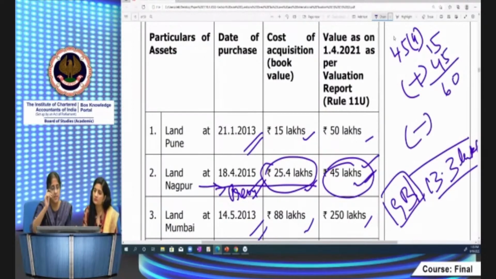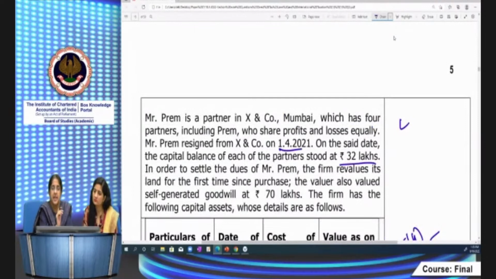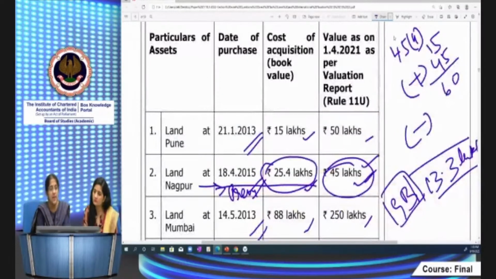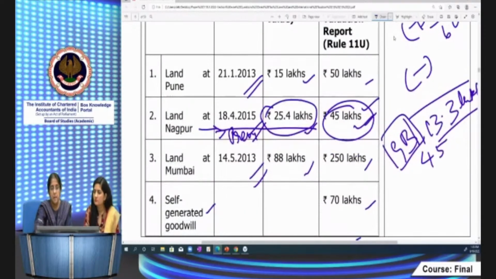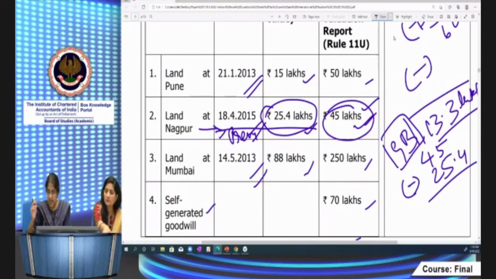Minus capital balance. We cannot directly take the capital balance as 32 lakhs, because we have to give effect to the capital gains arising on the transfer of land at Nagpur. How do we give effect? That is given in the CBDT circular. First, you have to compute the book capital gains, the book profit, without considering indexation. That is 45 minus 25.4, which is the manner suggested by the CBDT in its examples. This comes to 19.6. This is the book profit.